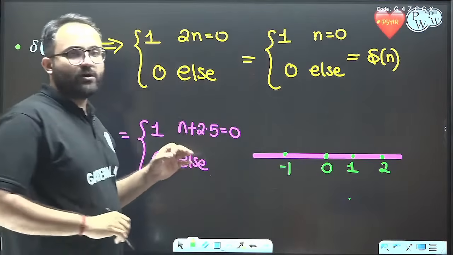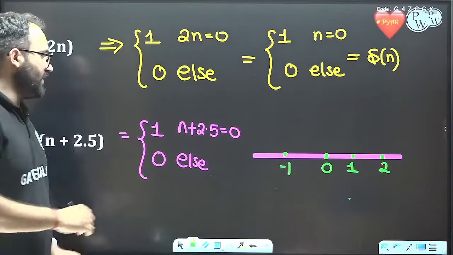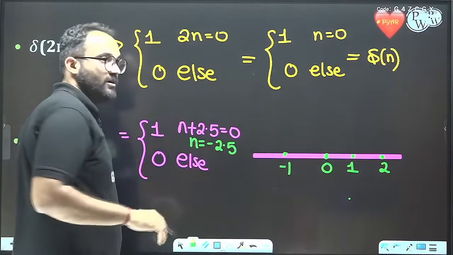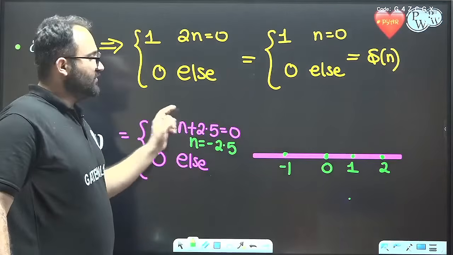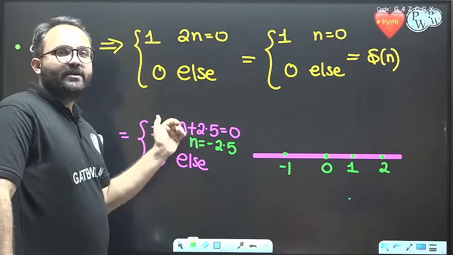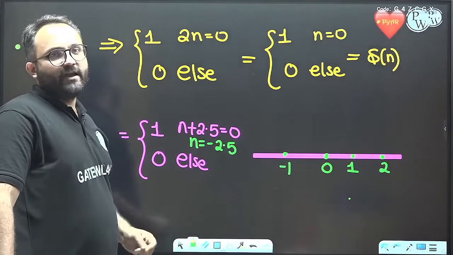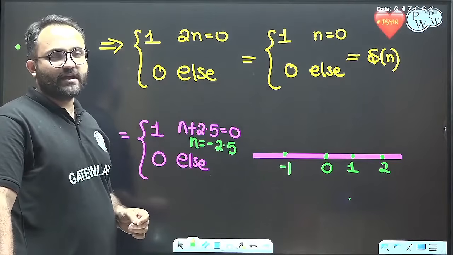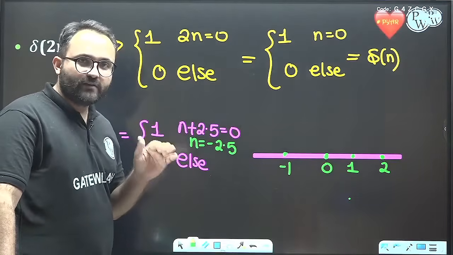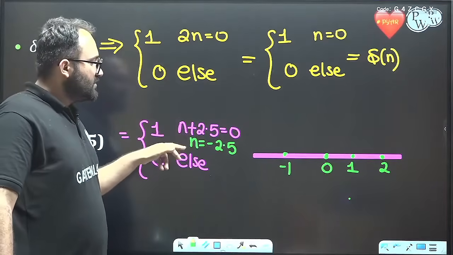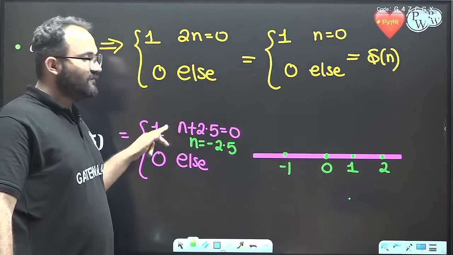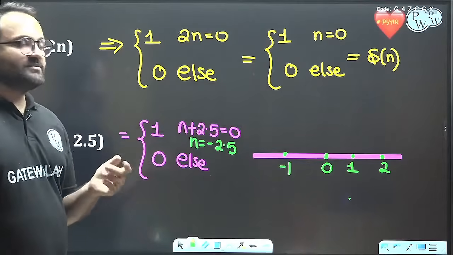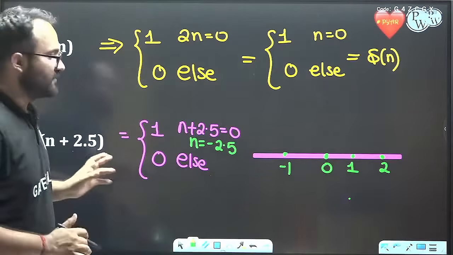This function is equal to 1 at n equal to 2.5 and minus 2.5. Now, remember that in discrete time, n cannot be 2.5 or minus 2.5 because n can be only an integer. Thus, this condition will never arrive, and this signal is 0 always.